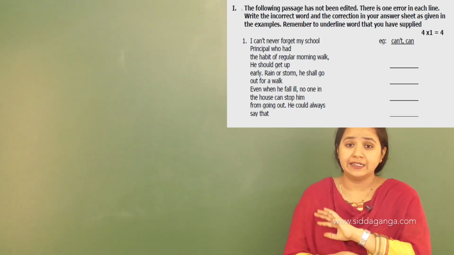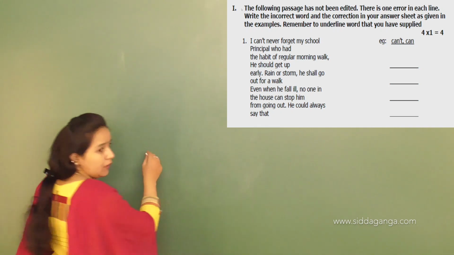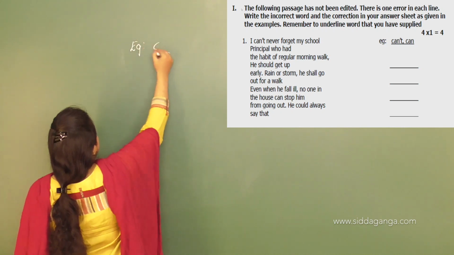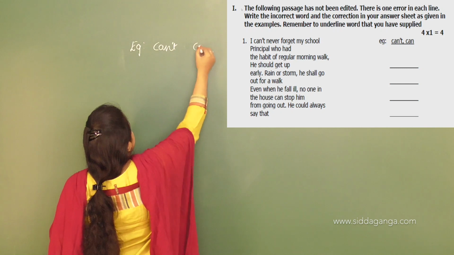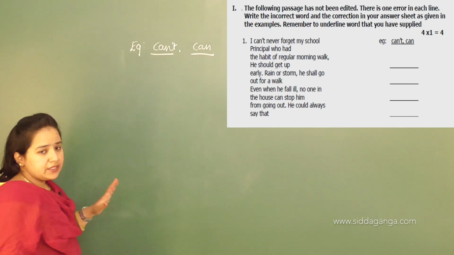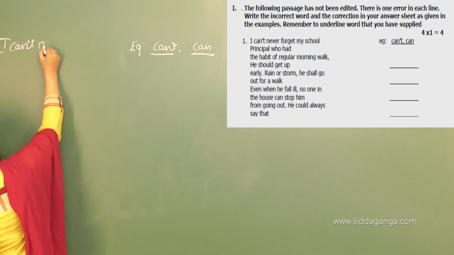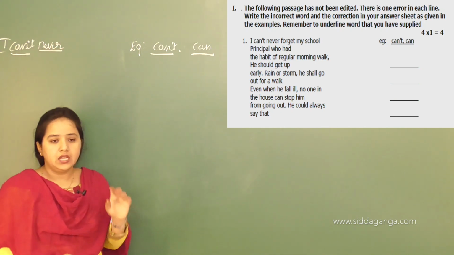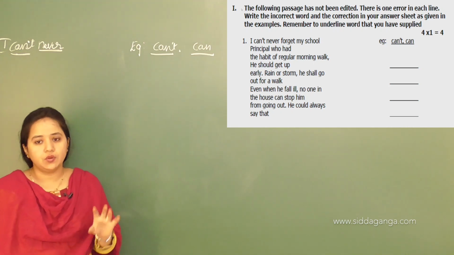That example, can't and can, is it? So what are these things? Let's talk about this one. Here I will write the example, can't. Then the right one is can. According to this, when I take this first one, I can't never, these two words, can't and never, are used in a negative form.